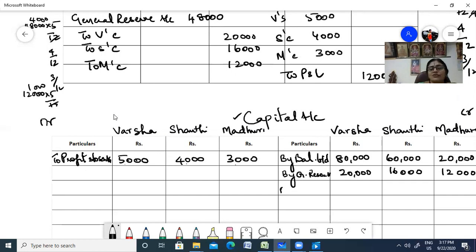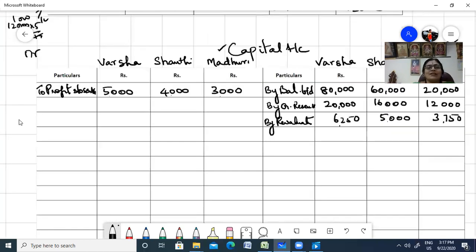So by revaluation, 6,250. Then we had 5,000, and then we had 3,750. I think 750. Right? Okay. So there's no goodwill. So when you don't have goodwill, then one calculation is less for you, isn't it? The goodwill means you have to be very careful.